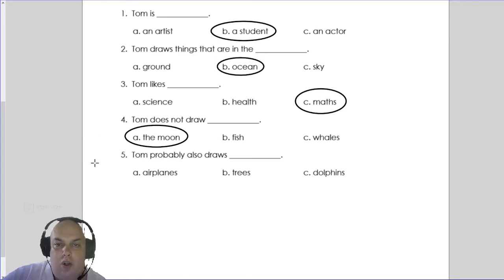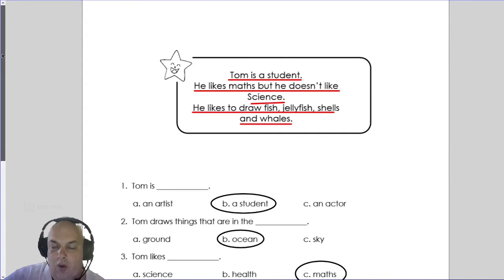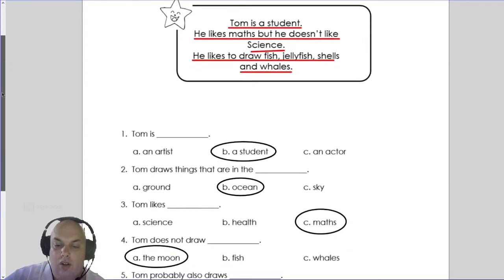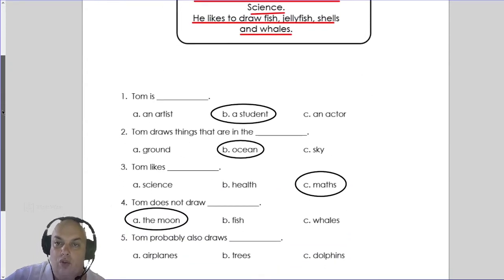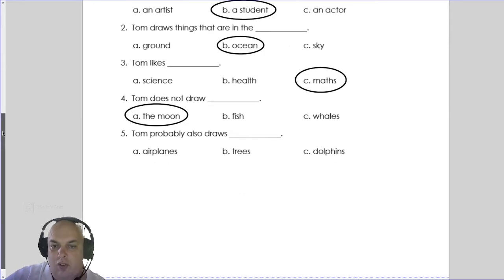Alright, the last one is a little bit trickier. Tom probably also draws airplanes, trees, or dolphins. Now, in the text, there are no airplanes, there are no dolphins, and there are no trees. There are fish, jellyfish, shells, and whales. So the answer is not in the text.